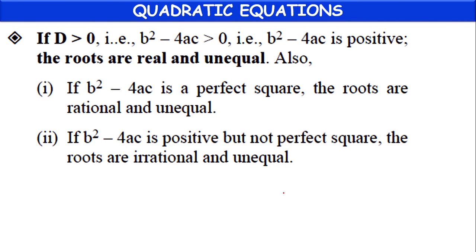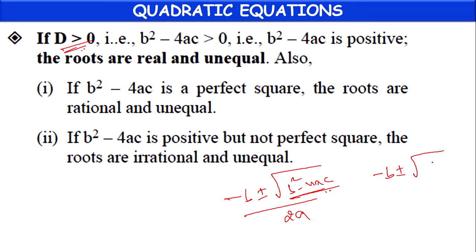Next, if the D value is greater than 0, in minus b plus or minus root of b square minus 4ac by 2a, if the discriminant value is greater than 0, we will get some positive number under the root. Suppose we take 2.